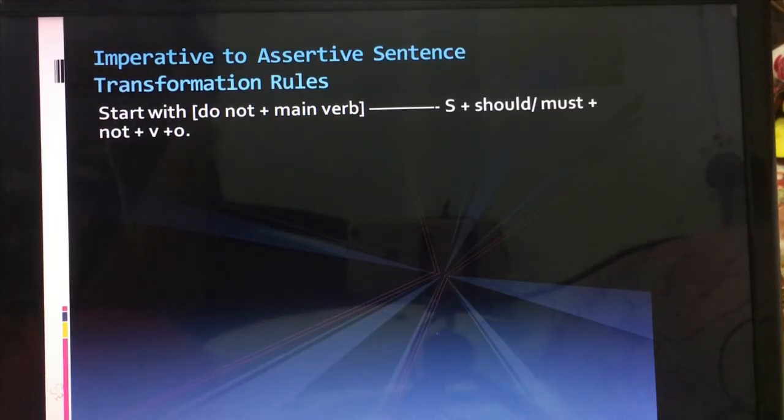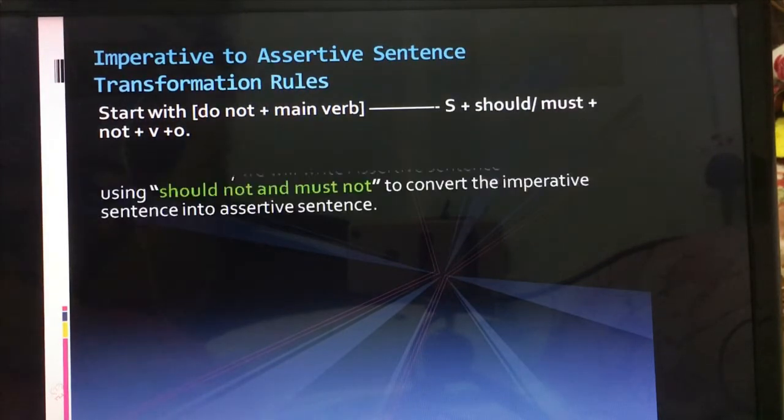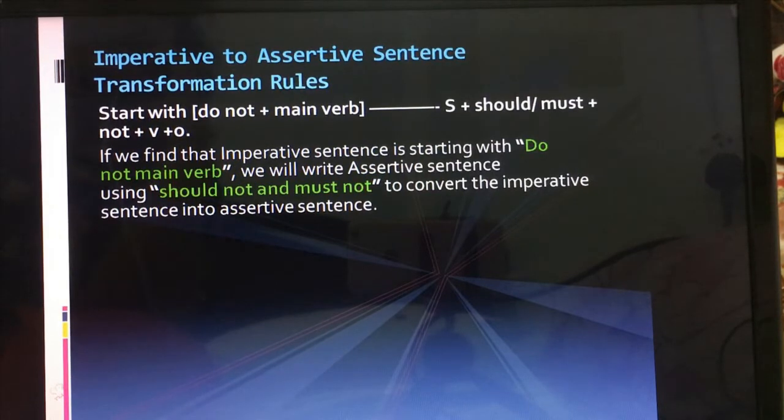Okay, so here you can see a structure. Start with do not plus main verb becomes subject plus should or must plus not plus verb plus object or extra. Let's see. If we find that the imperative sentence is starting with do not plus main verb, we will write the assertive sentence using should not or must not to convert the imperative sentence into assertive sentence. Let's see an example.